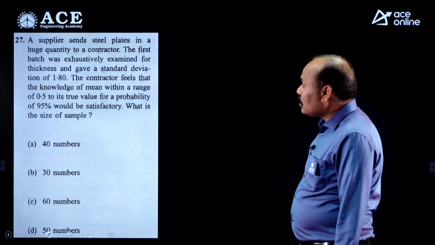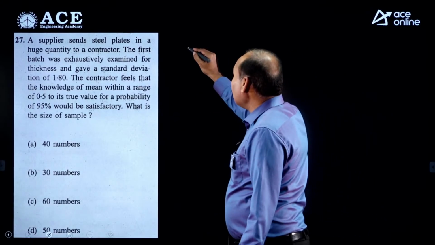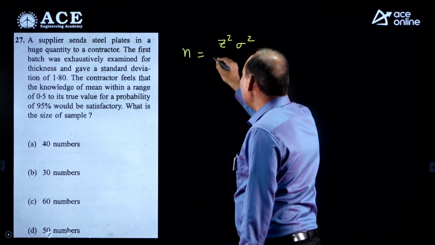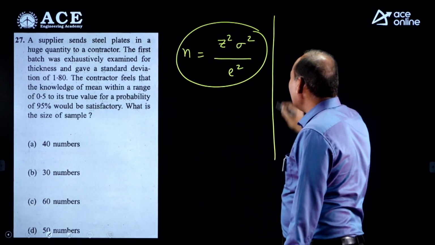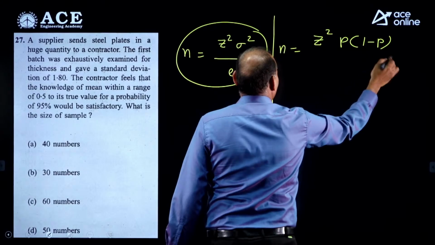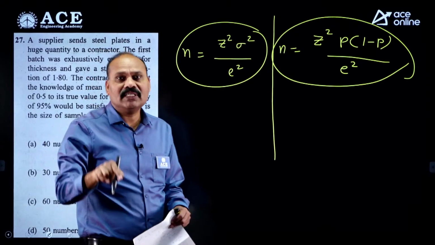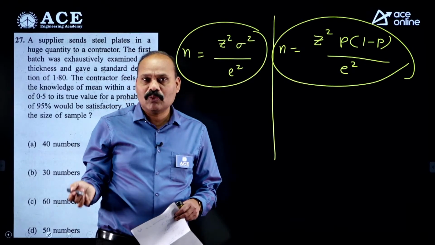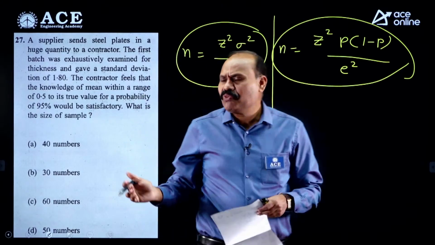Next question, here this is a numerical related to the number, size of sample. For size of sample there is a standard formula: n is equal to z square into sigma square divided by E square. And one more formula is there: n is equal to z square into p into 1 minus p divided by E square. Depending upon the situation we can use the formulas. If standard deviation and error value are given, then you can make use of the first formula. If standard deviation is not given, only proportion of working and proportion of not working given, then you can use the second formula. But right now we have the standard deviation value given.